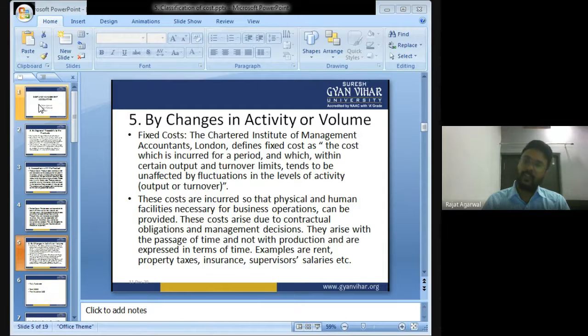If in one month I manufacture 10,000 mobile phones, how much rent do I have to pay? 1 lakh. If in a month I manufacture 10 lakh mobile phones, how much rent do I have to pay? 1 lakh. It means the rent expense is fixed. The cost of rent is fixed. No matter how many units you are producing, the rent expense will be fixed.